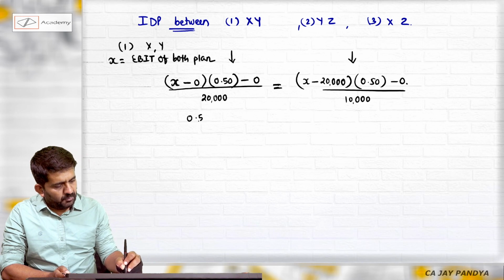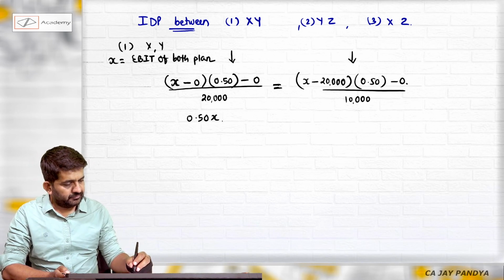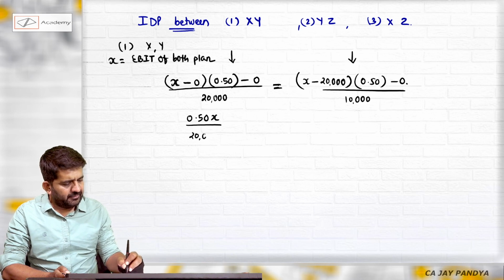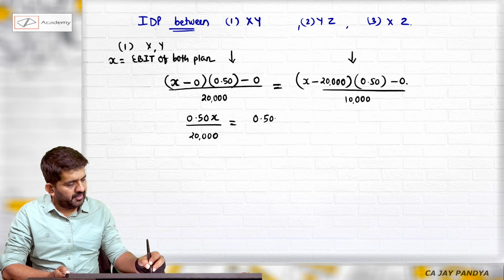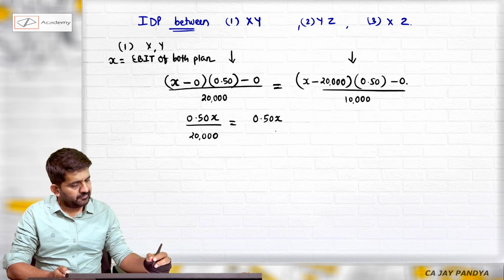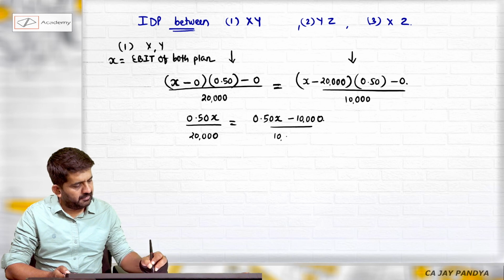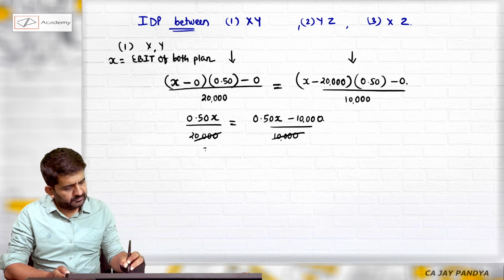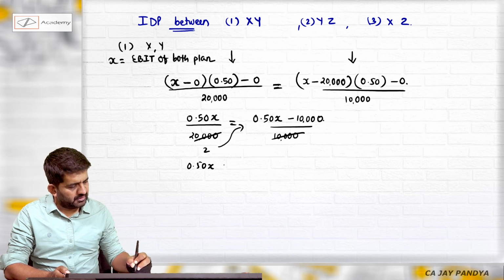This will be 0.5X divided by 20,000. This will be 0.5X minus 10,000 divided by 10,000. This is 2. This is 0.5x, 2 going on this side.